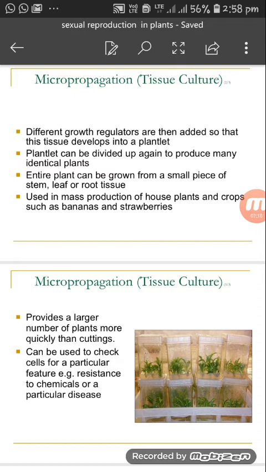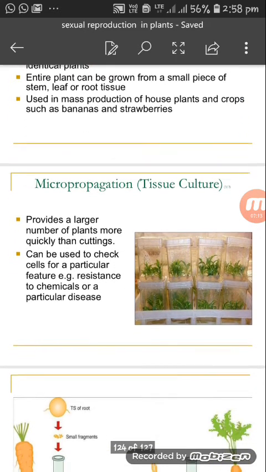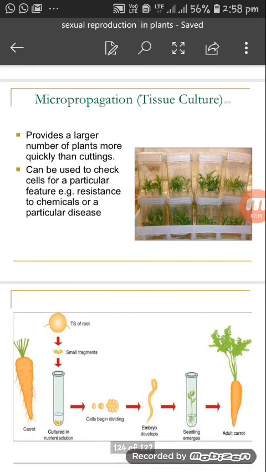Micropropagation, or tissue culture, provides a large number of plants more quickly than cutting. That's one of the benefits. It can be used to check cells for a particular feature, for example resistance to chemicals or a particular disease. So tissue culture can also be used for research purposes.